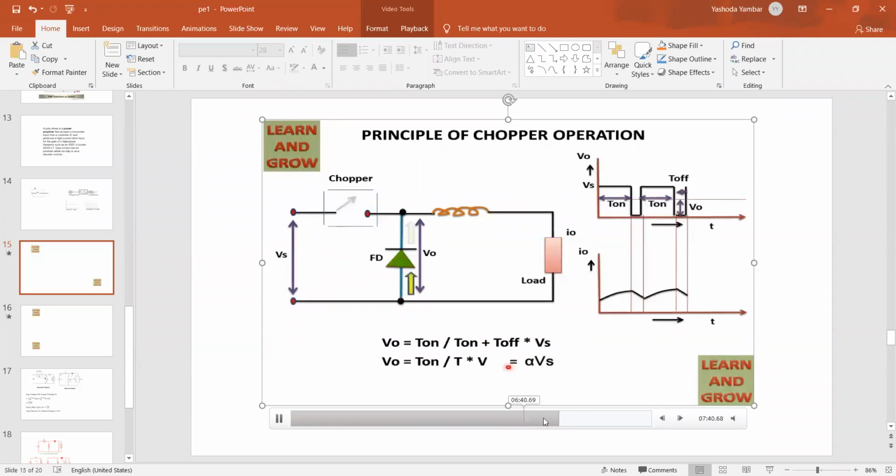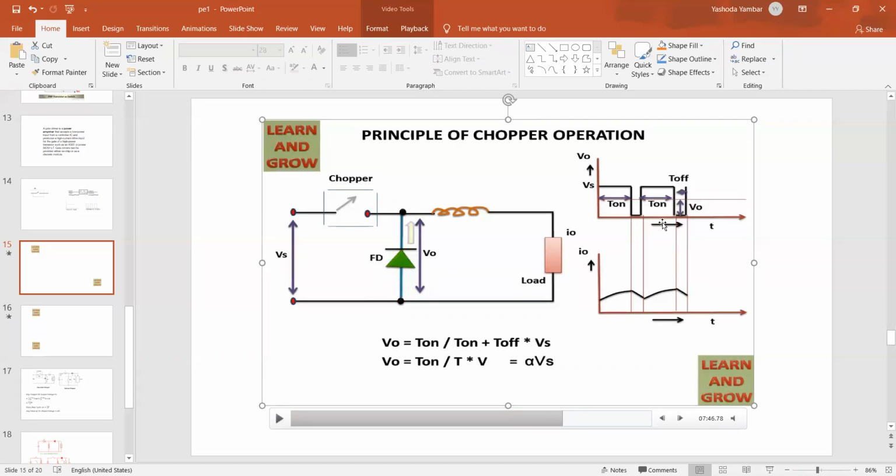Okay, so you can see the expression for output voltage. Now we say duty cycle. So here if you see, this is T on, this is T off. The complete cycle is called T. The time taken to complete one cycle is nothing but the time period. T on and T off are mentioned here. This entire region is called T.